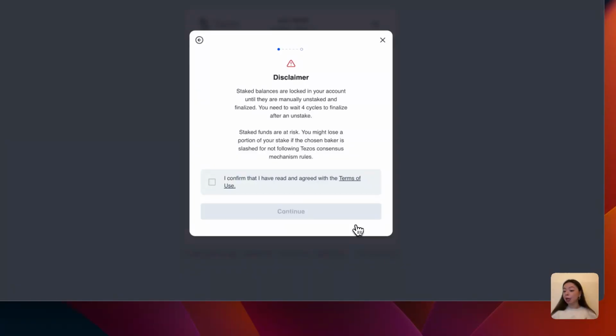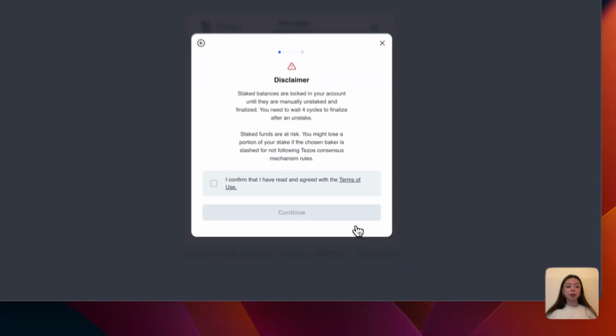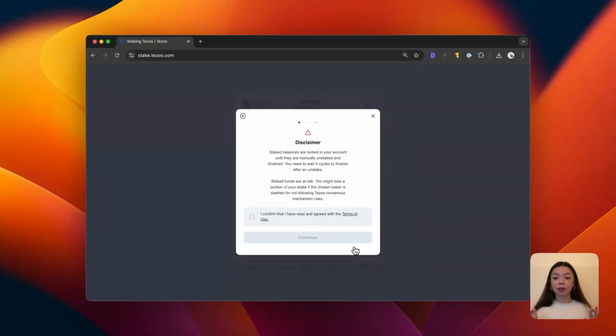Slashing is when a baker is penalized for misbehavior. So this can include not participating enough in governance or not running an active node. This is a feature of all proof-of-stake blockchains. The system must incentivize good behavior and penalize bad behavior. Slashing is extremely rare on Tezos. That being said, it's still important to know the risks. This is also why it's extremely important to choose a reputable, reliable baker. So let's go ahead and continue.